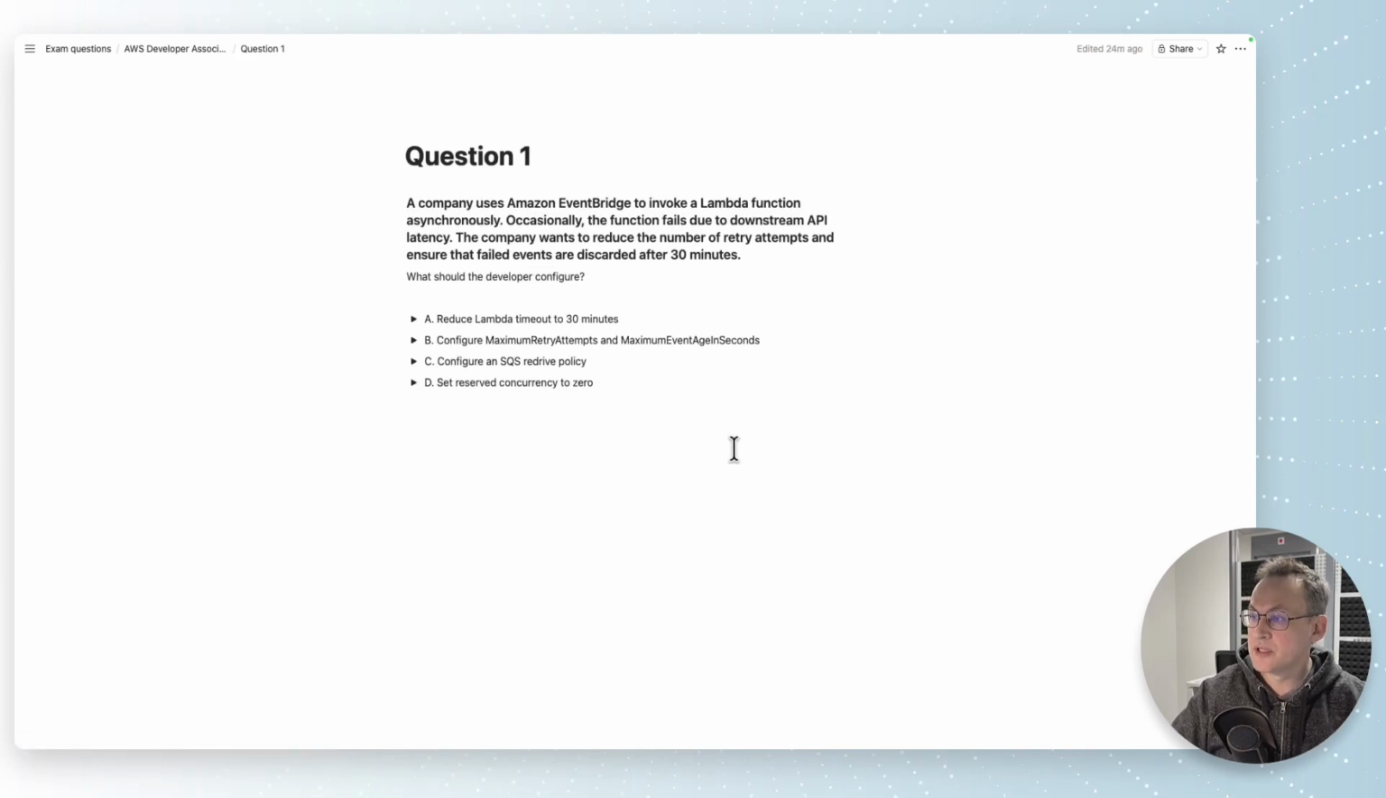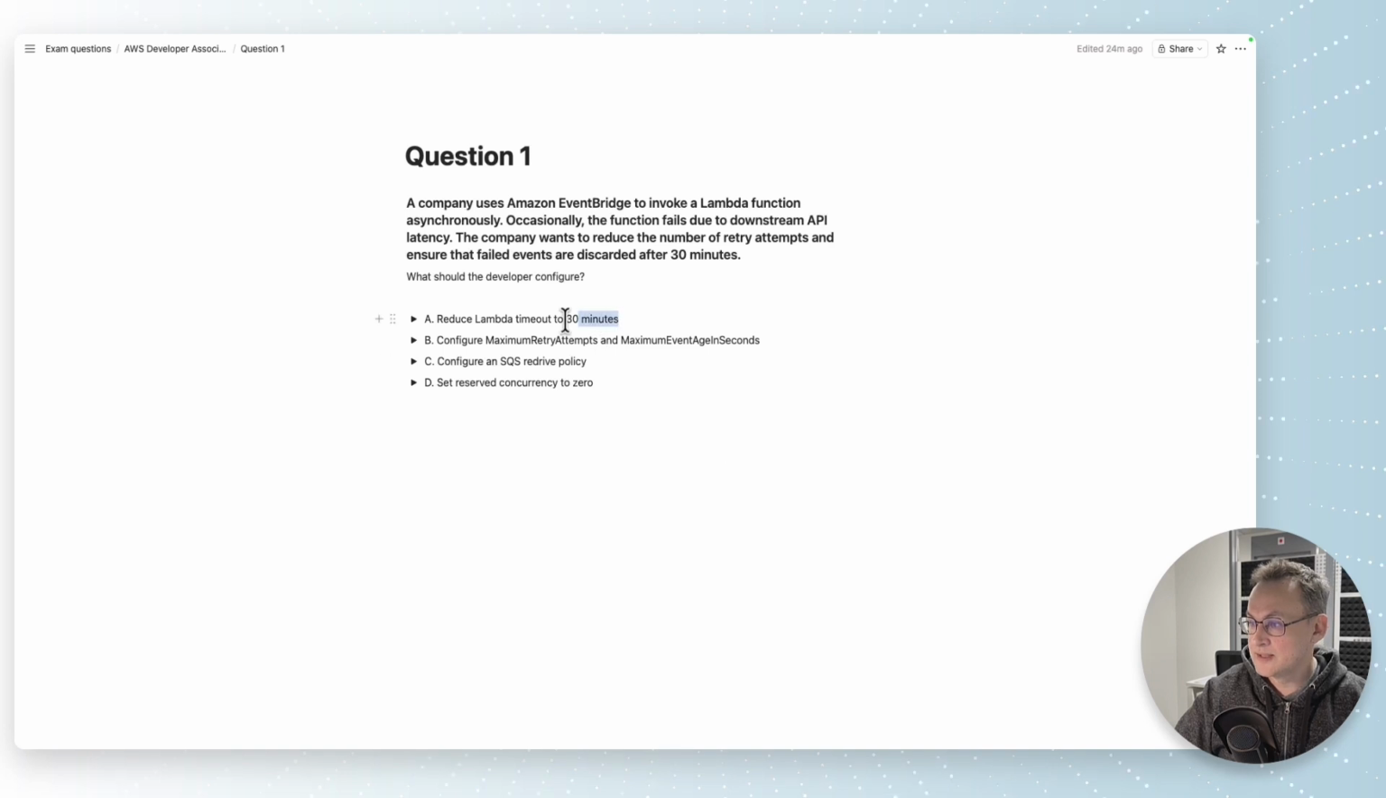A company uses Amazon EventBridge to invoke a Lambda function asynchronously. Occasionally the function fails due to downstream API latency. The company wants to reduce the number of retry attempts and ensure that failed events are discarded after 30 minutes. What should the developer configure? Option A. Reduce Lambda timeout to 30 minutes.